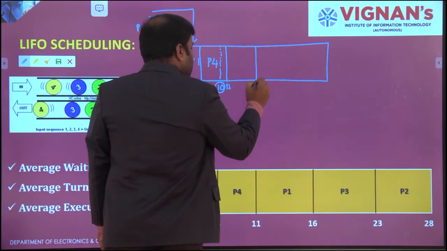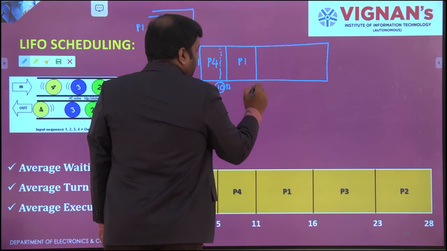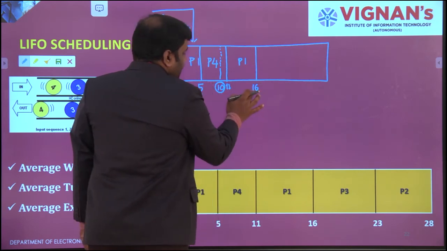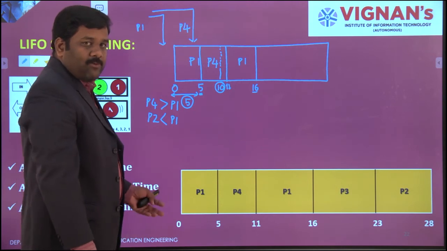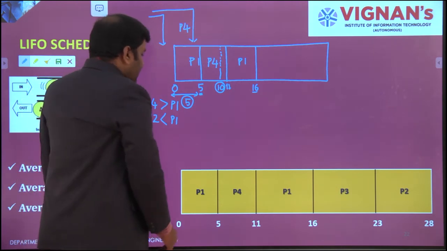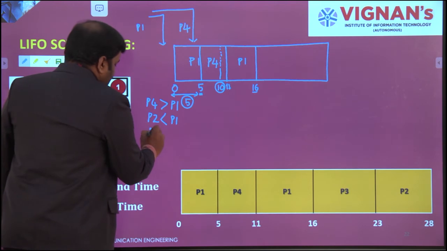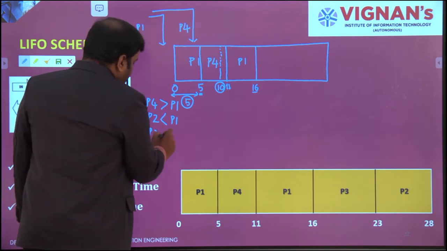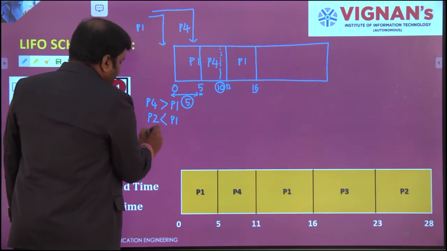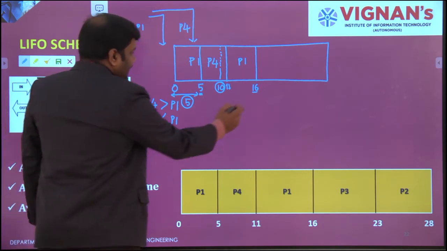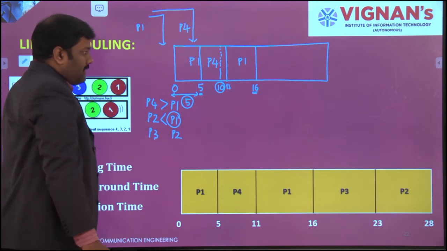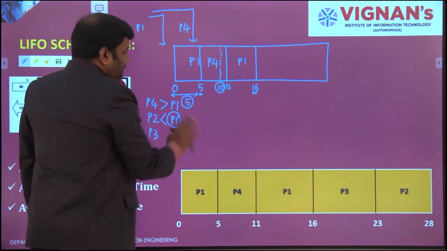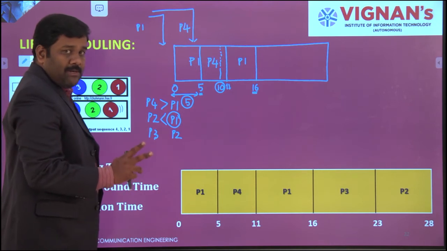So 11 plus 5, 16. Up to 16, P1 will continue the operation, and at 16 seconds, P1 will execute the operation and its corresponding output also. And next, P3 also will come. While we are comparing with P3, already pending is P2. Because at 16, P1 finishes its operation. Only P1 and P4 have completed their operations. Remaining 2 are P2 and P3.